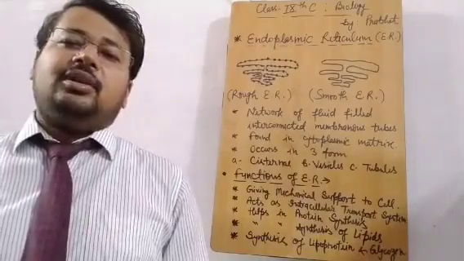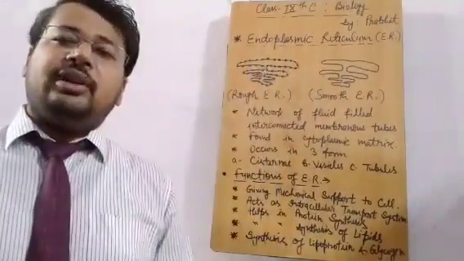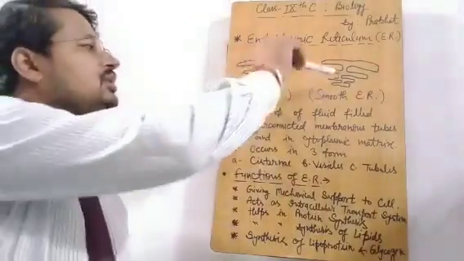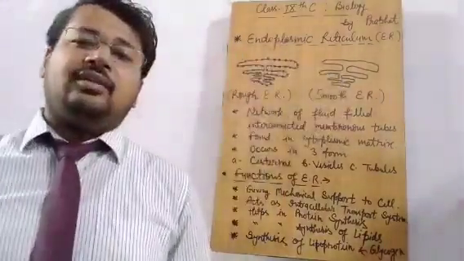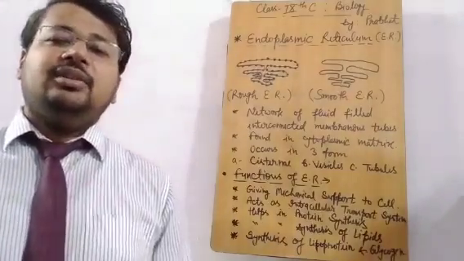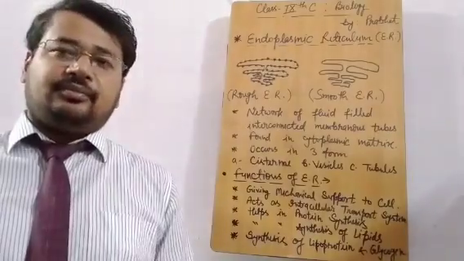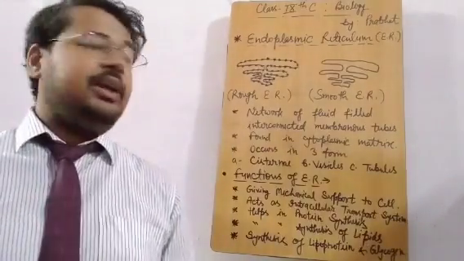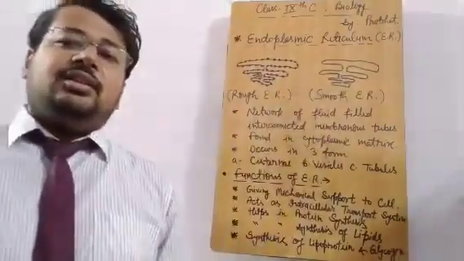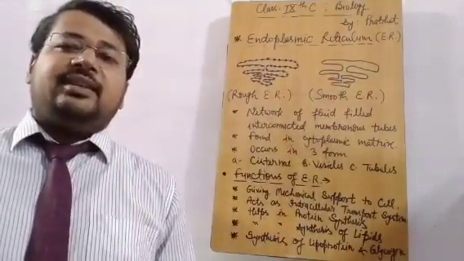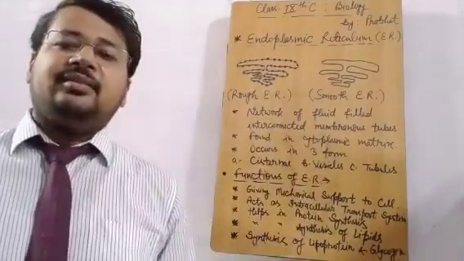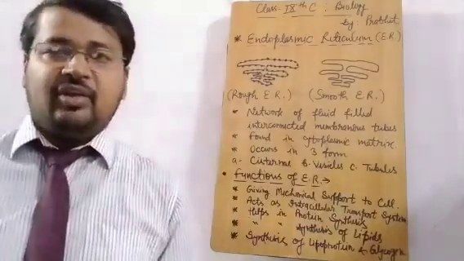So the smooth endoplasmic reticulum that is connected to the nuclear pore transports, so these act like a canal, like a canal is connected to the river and it supplies water to the field or whatever channel it is connected to. Same way, endoplasmic reticulum transports all the required materials that are synthesized inside the cell to the matrix, and this matrix makes these things available to the other cell organelles.